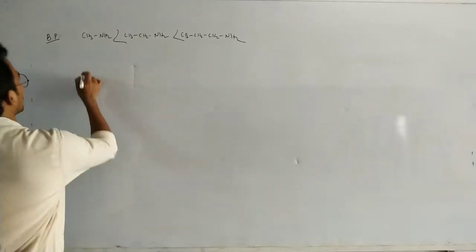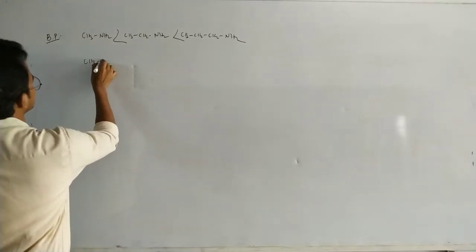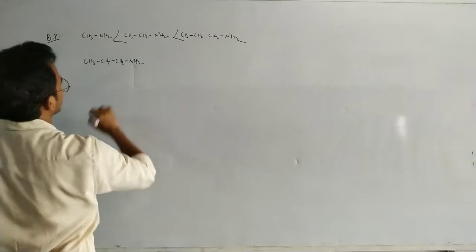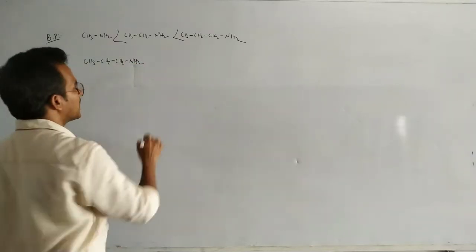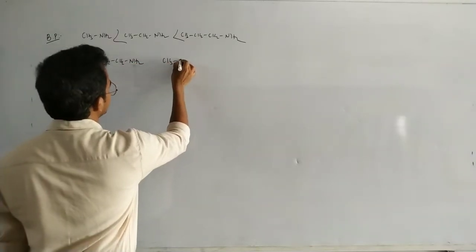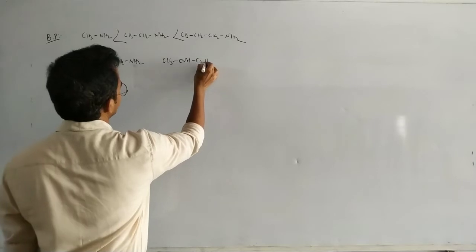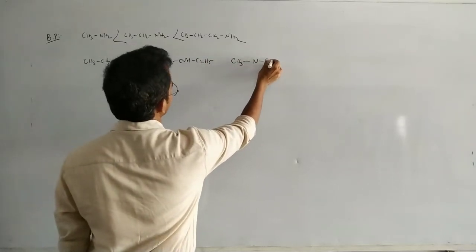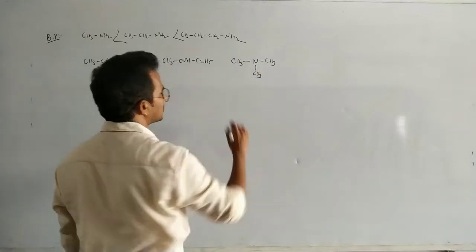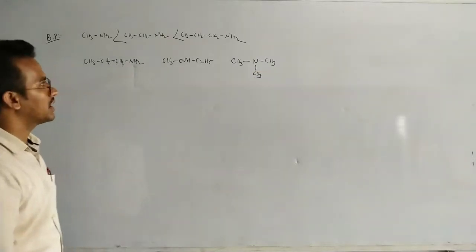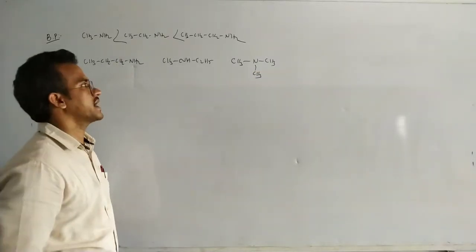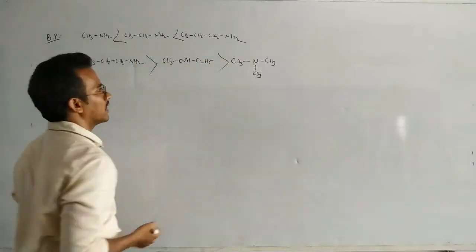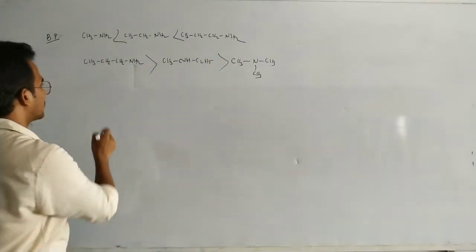Now I am taking CH3, CH2, CH2, NH2, a primary amine. CH3, NH, C2H5, secondary amine. CH3N, CH3, CH3, tertiary amine. So all have the same molecular weight. So which one has the higher boiling point? Actually here the primary amine has a higher boiling point. Why does the primary amine have a higher boiling point?